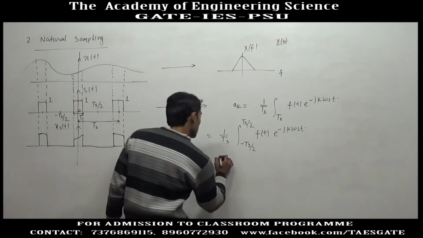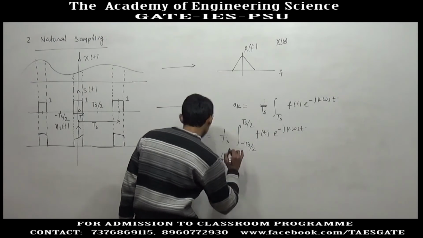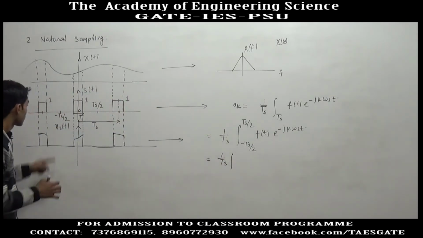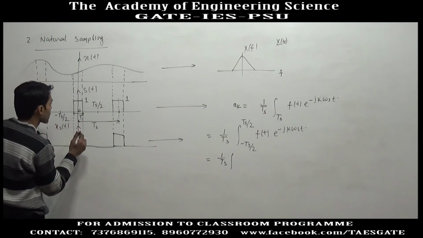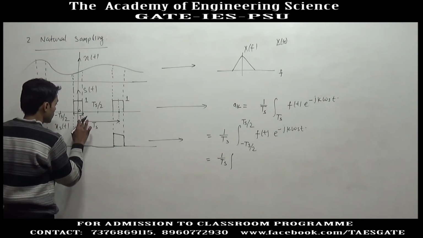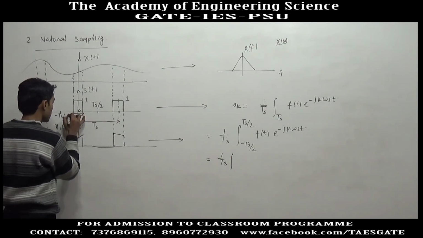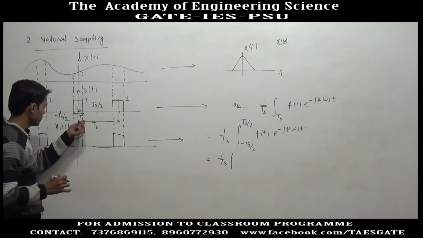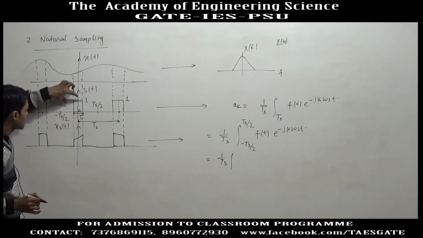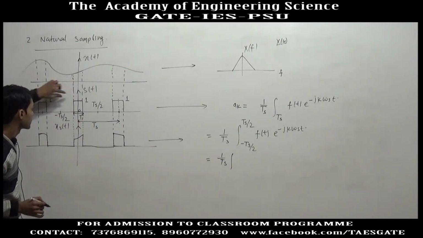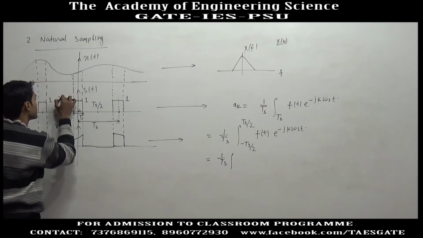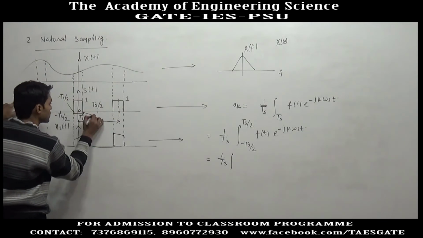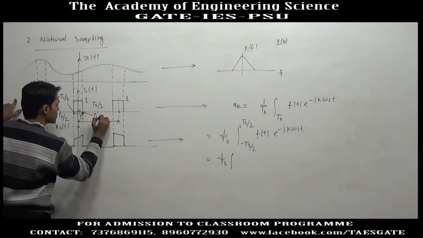So 1 by Ts, integrating from minus Ts by 2 to plus Ts by 2 is equivalent to integrating over the pulse. If this width is T1, I am taking the rectangular pulse symmetric about the y axis, so the total width is T1, and the points will be minus T1 by 2 and plus T1 by 2.